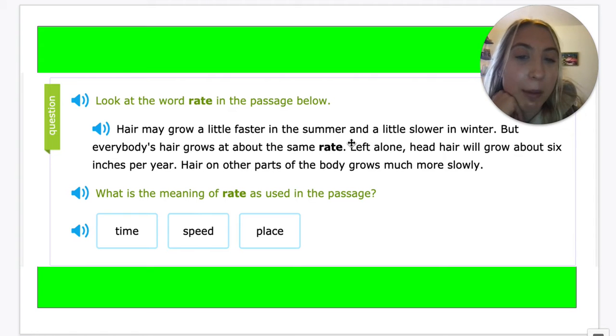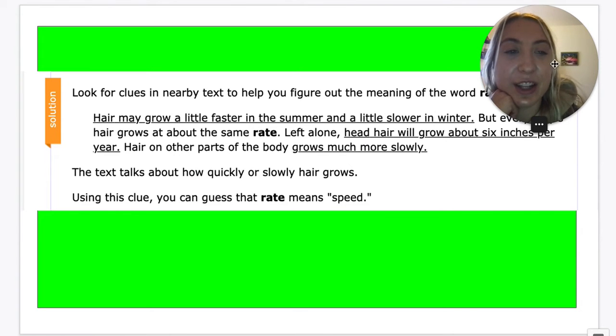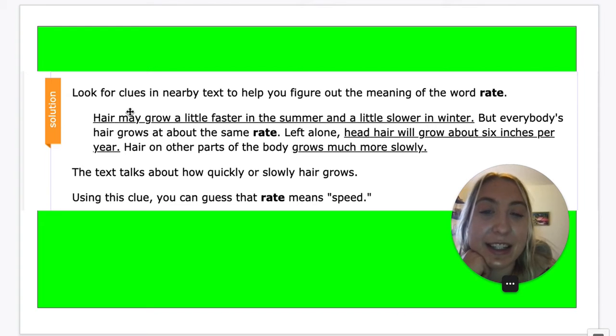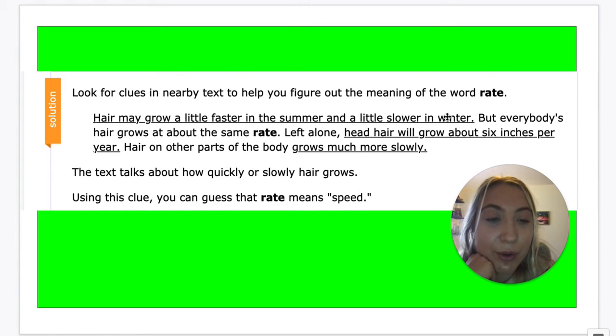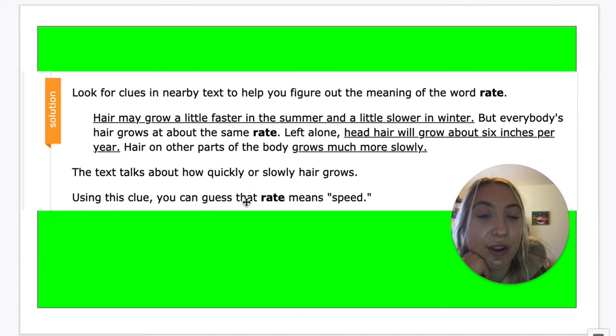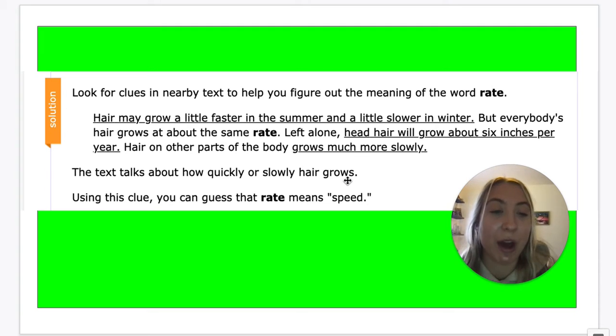And then, again, to double check my answer, if we have a dictionary at home, we can also look at the definition of the word rate in a dictionary, or on our iPads at dictionary.com. But let's look at what this exactly means. So look for clues in nearby text to help you figure out the meaning of the word rate, which is what we did. So they said hair may grow faster in the summer and a little slower in the winter. So we're talking about when it grows, how much it grows. Head hair will grow about 6 inches per year, grows much more slowly. So the text talks about how quickly or slowly our hair grows. So using this clue, we can guess that rate means speed because we're talking about how fast it grows.